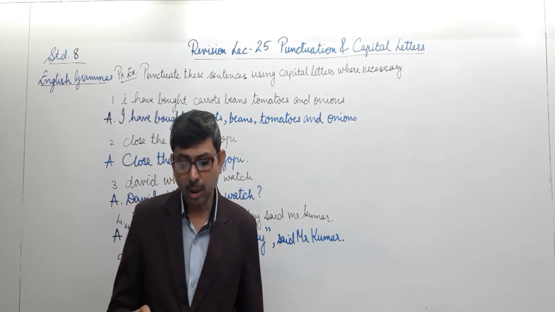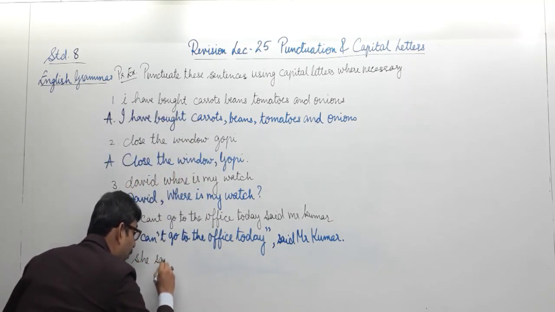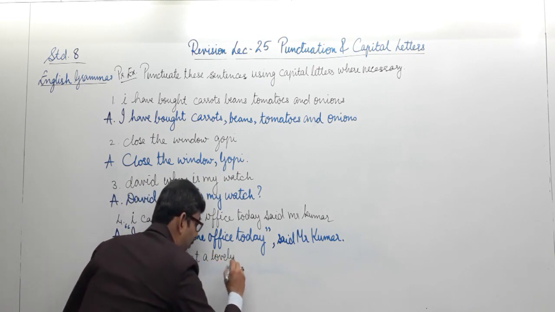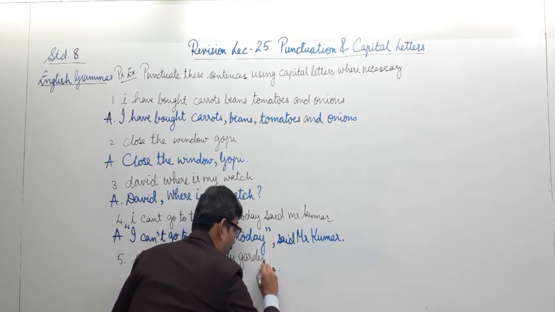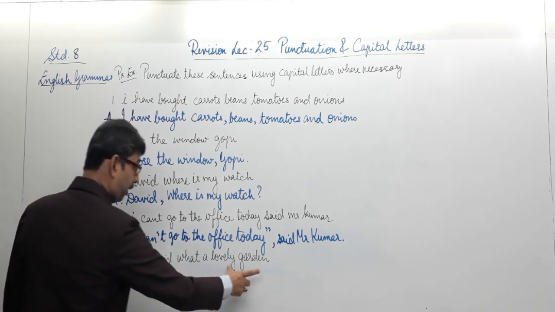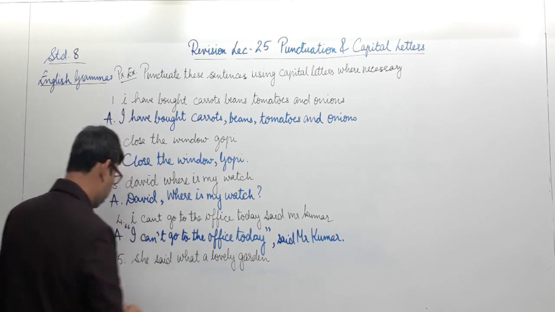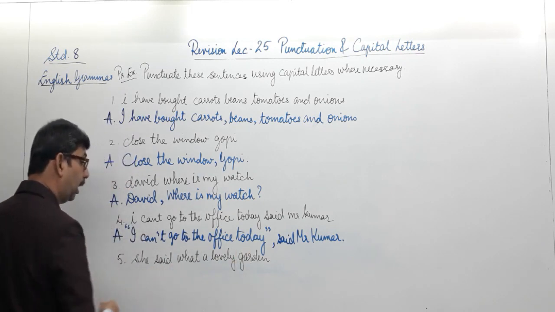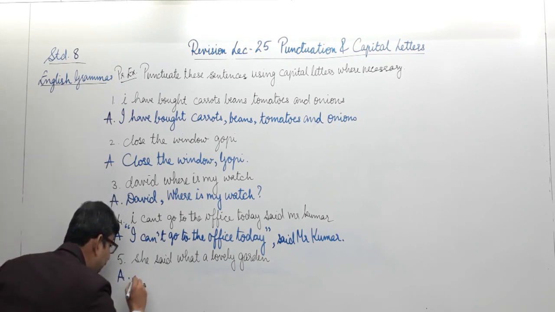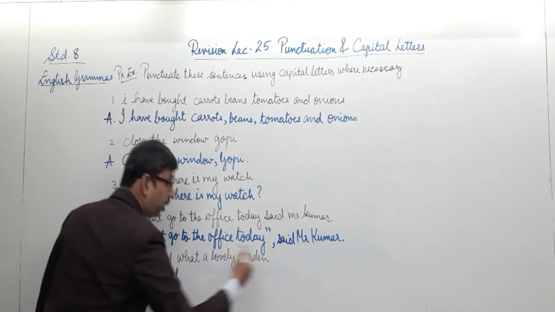She said, what a lovely garden. Well, looking in this sentence, again we have the word said over here, and then we have the words spoken by the speaker. Well, let us see what is the entire thing we punctuated over here. She said, what a lovely garden. To begin, I need the first word capital, therefore I am writing the S capital. She said. Now after the word said, the exact words start over here.